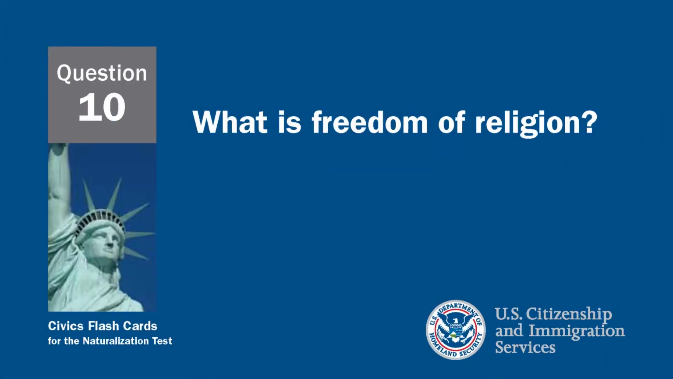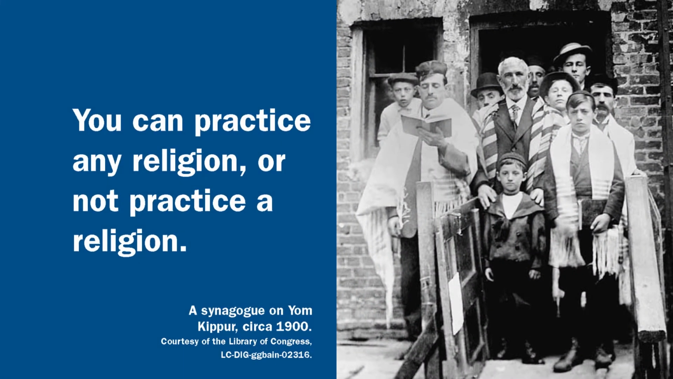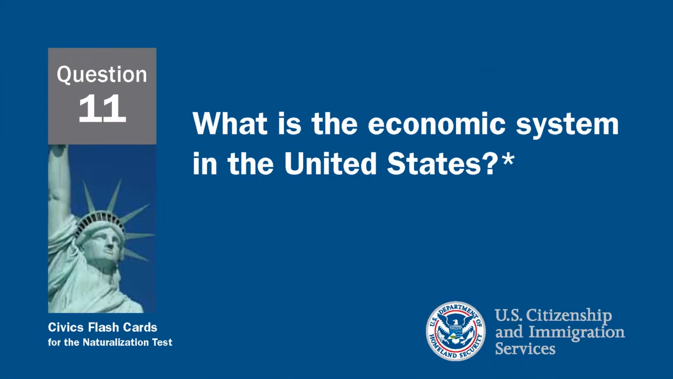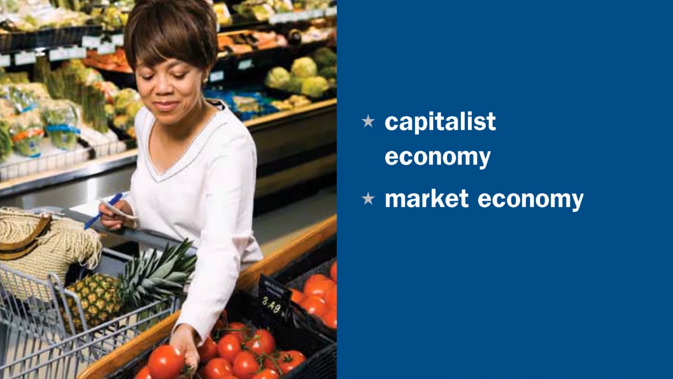What is freedom of religion? Freedom of religion means that you can practice any religion or not practice a religion if you choose. What is the economic system in the United States? The economic system in the United States is capitalist.